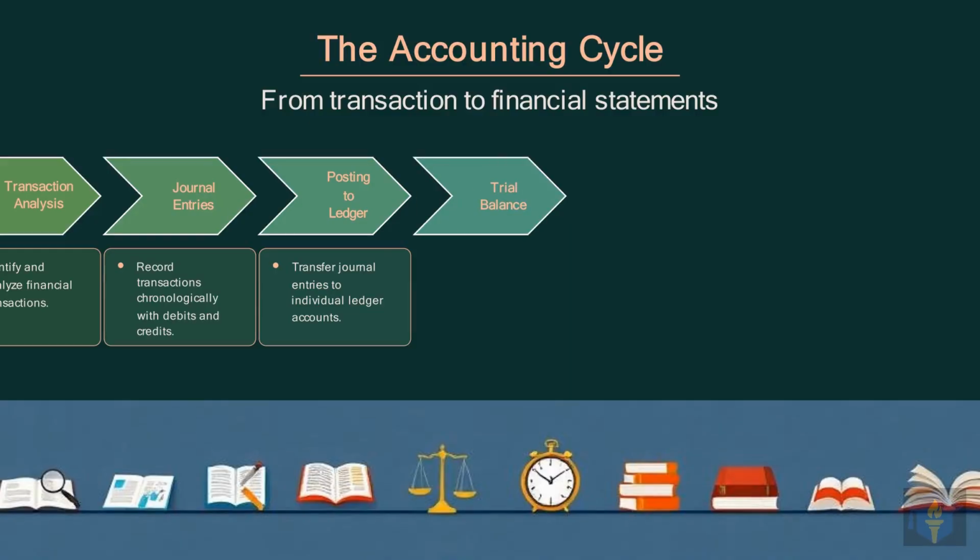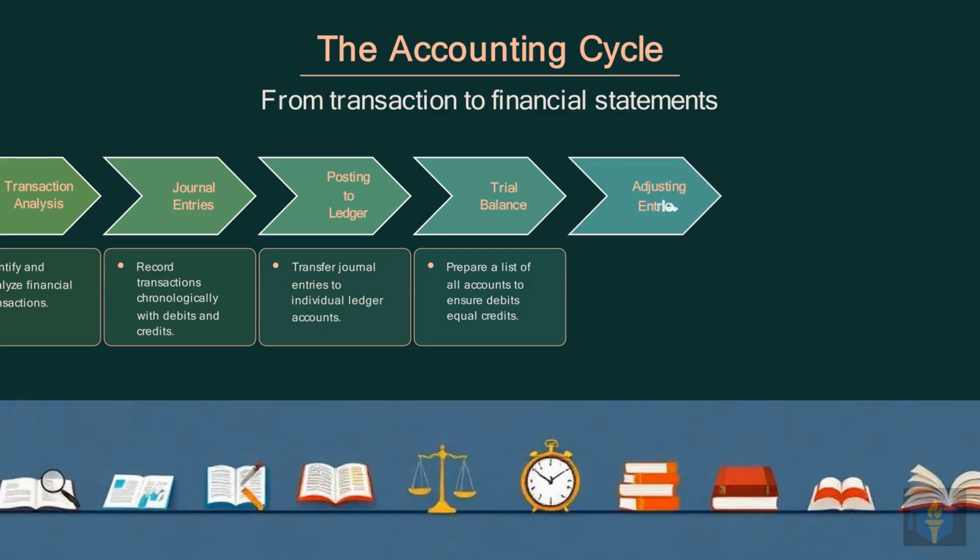The next step is preparing a trial balance, a crucial check to ensure everything is balanced. You prepare a list of all accounts and their balances to confirm that total debits precisely equal total credits. Then, we make adjusting entries to account for accruals and deferrals that haven't been recorded yet. These adjustments are vital for accruals and deferrals, ensuring revenues and expenses are recognized correctly.